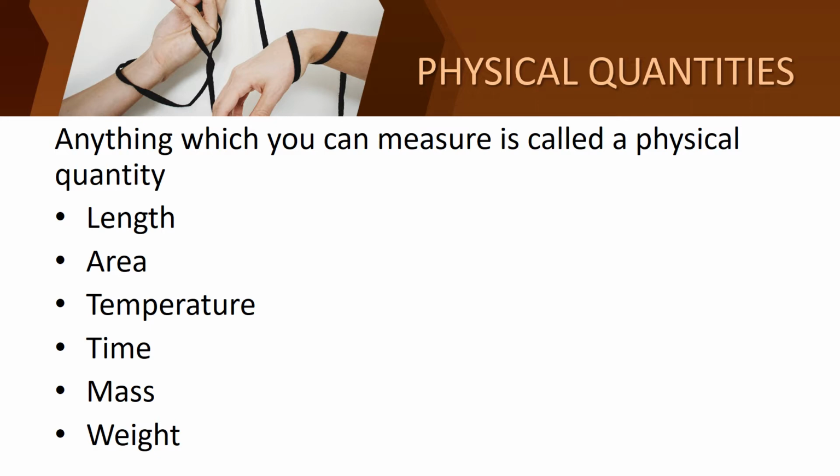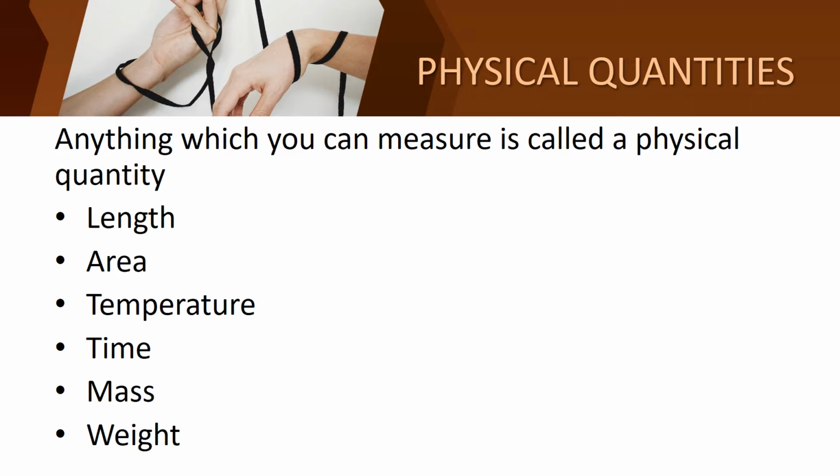Your parents show more and more love and care for you. Can you calculate how much love and care they are showing? No. We can't calculate it. So anything which you can measure is called a physical quantity.